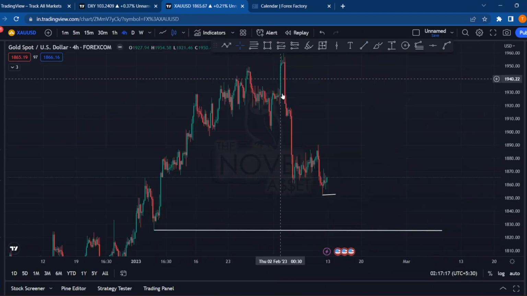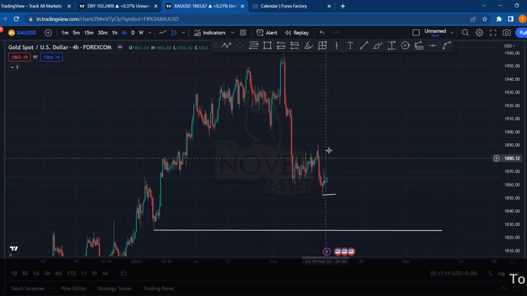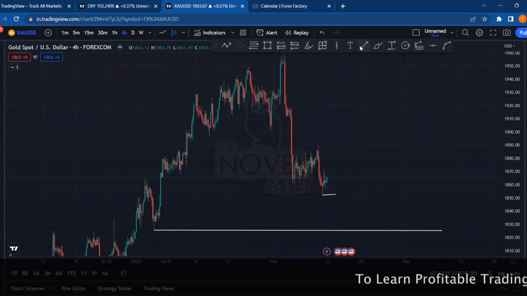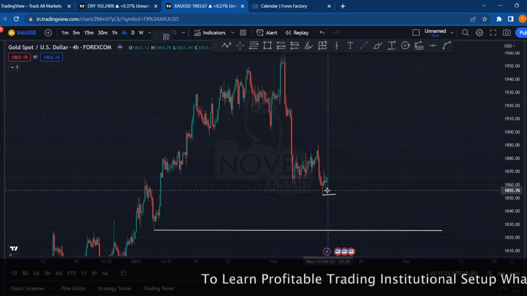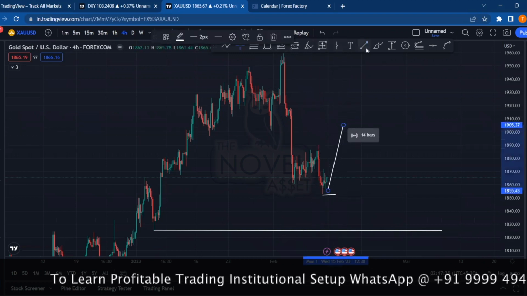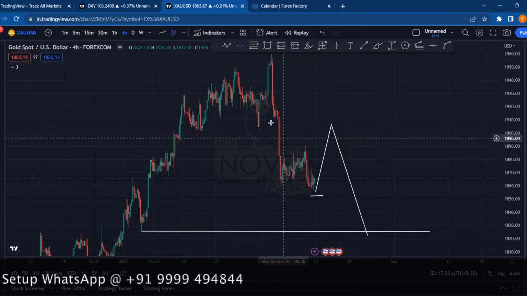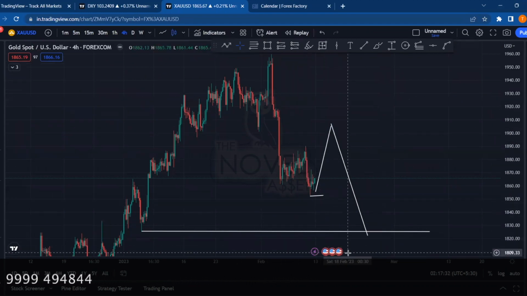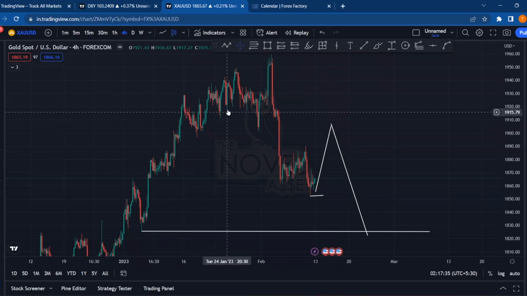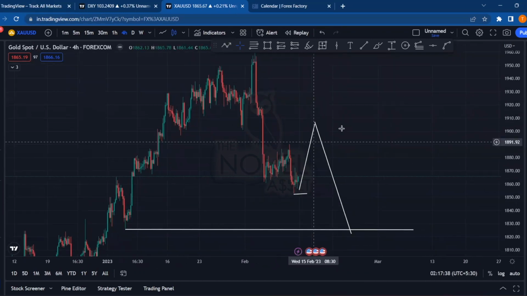probability chance. As you can see, the price has already retraced a lot. If the price wants to go more down as well, then the price has to go towards the upside, take out the previous high, take out this liquidity, and only then it will be able to follow towards the downside. So this is the correct momentum of the price. The price cannot travel in a straight line towards the downside. This is not a V-shaped recovery. This is not the correct momentum of the price. So price will take a U-turn towards the upside, will mitigate this bearish order flow over here, and only then will decide the future course of the price.